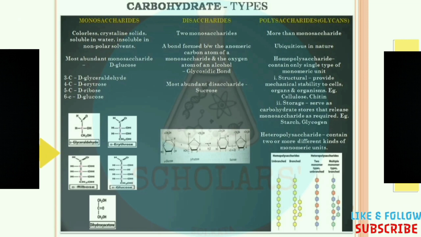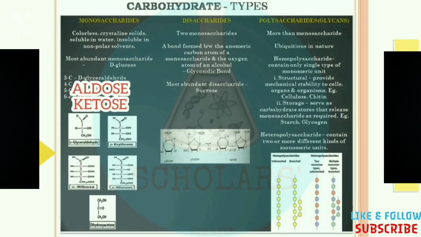Some examples: the 3 carbon monosaccharide is glyceraldehyde, the 4 carbon is erythrose, the 5 carbon is ribose, and the 6 carbon is glucose. Here the monosaccharides are differentiated into two types, called aldose and ketose.